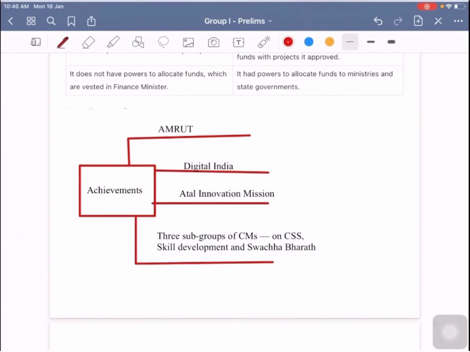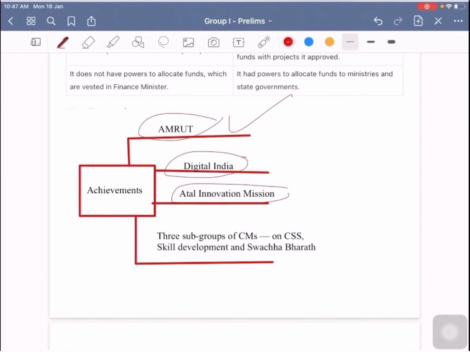So what are the achievements so far of the Niti Aayog? For instance, Niti Aayog has provided a fair amount of information and policy framework regarding AMRUT, that is related to rejuvenation of urban areas in India, and it has immense contribution in terms of Digital India. It has produced many reports and many policy frameworks as far as Digital India is concerned, and it is also having significant impact as far as Atal Innovation Mission is concerned.